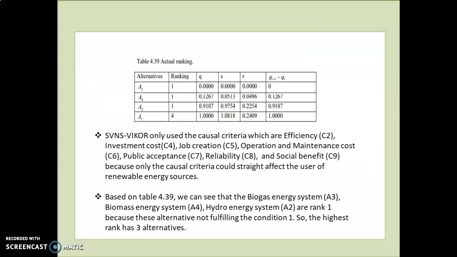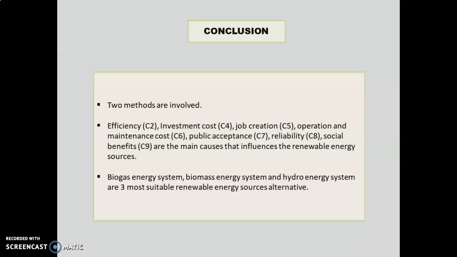Single-valued Neutrosophic Vikor only used the causal criteria, which are criteria 2, 4, 5, 6, 7, 8, 9, because only the causal criteria could directly affect the use of renewable energy sources. Based on table 4.39, we can see that the biogas energy, biomass, and hydro energy systems are ranked 1 because these alternatives do not fulfill condition 1, so the highest rank has 3 alternatives.